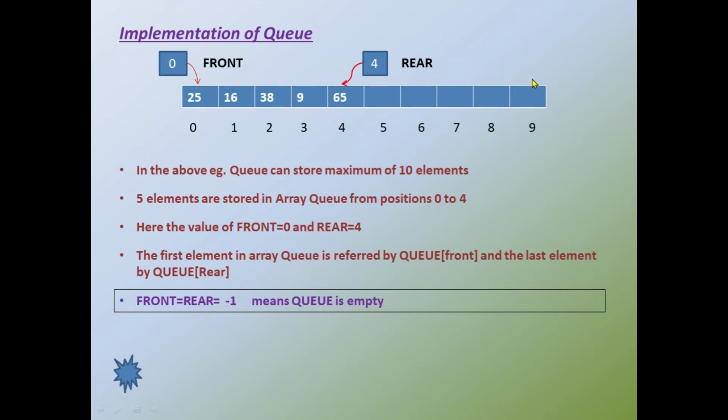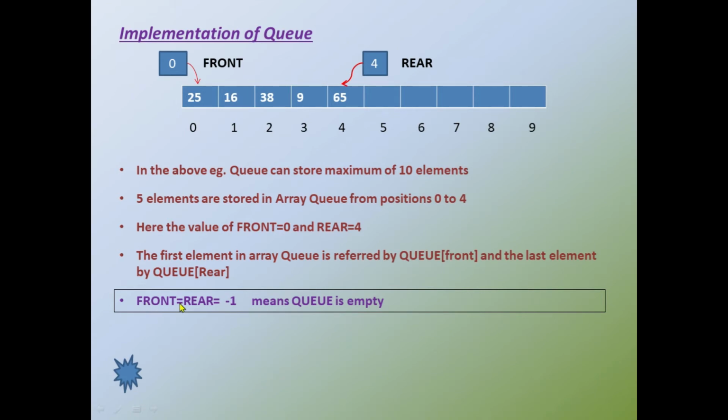Consider this queue is empty, it does not contain any data. In that case, the value of front and the value of rear will be -1. So if the value of front and value of rear is -1, that means queue is empty. So that point should be taken for consideration while studying.